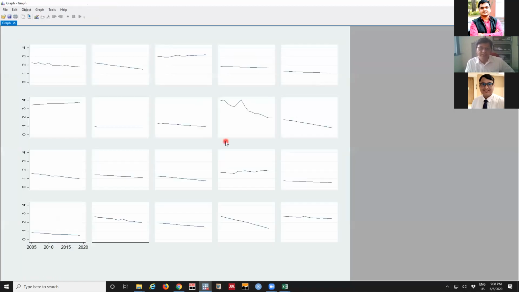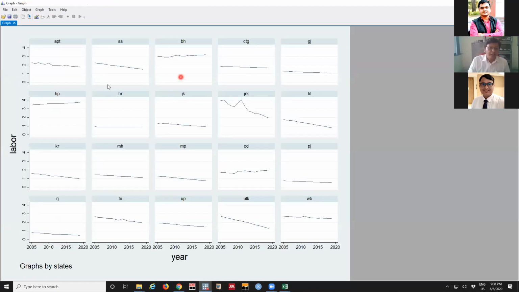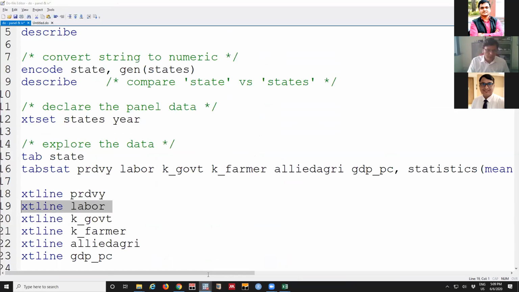Look at the case of labor here. Per hectare labor in Andhra is declining, Bihar is stagnant, Jharkhand is declining very fast. It indicates that in Jharkhand labor from agriculture is migrating to some other occupation, maybe within the state or outside the state. This is the status of labor. So we can do it all. What we have to do is just type xtline, then type the name of the variable. It's done.